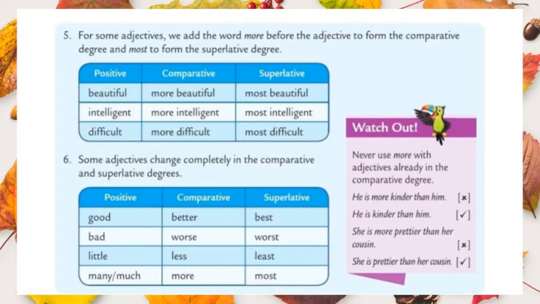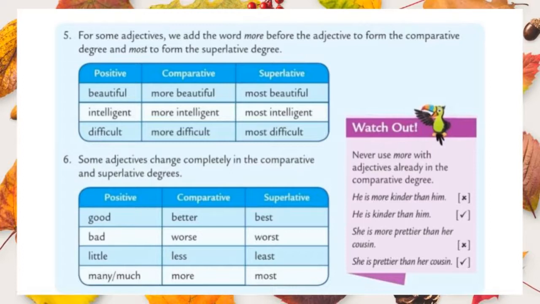The positive is good. The comparative is better. Superlative is best. Next one, bad, worse and worst. Little, less for comparative, least for superlative. Many or much, more for comparative, most for superlative.